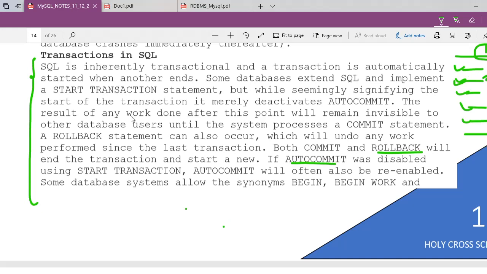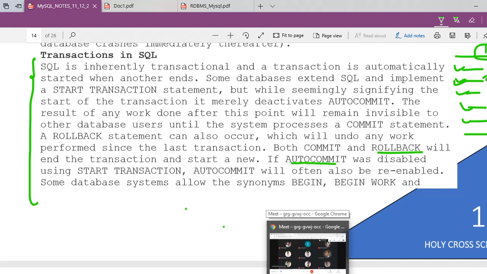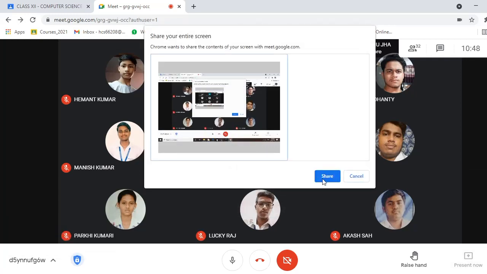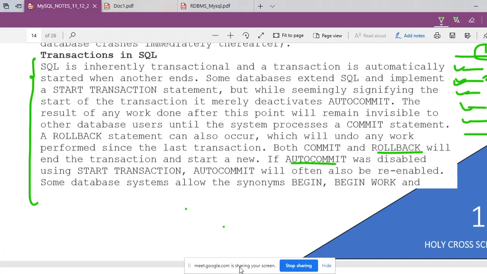Yes, sir. Somebody read this paragraph, read fast, then we'll go ahead. Sir, your screen is not visible. Okay, I am sending, just a minute. Visible? Yes, sir. Okay, go ahead and read this one very fast.